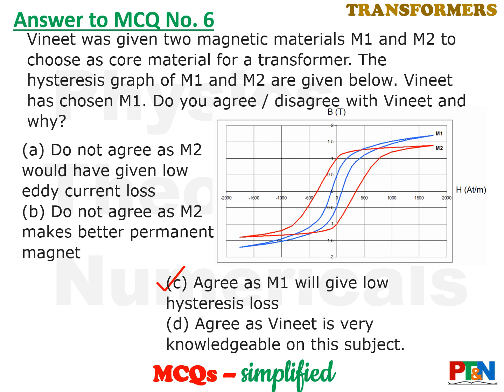It gets charged, it gets discharged, it gets reverse charged. So the loss during this process is given by the hysteresis graph. The area of the hysteresis graph represents the loss that will happen during this process. So the thin hysteresis graph should be chosen. That's why Vineet has chosen M1. So this M1 will give you low hysteresis loss. So the option is option C.